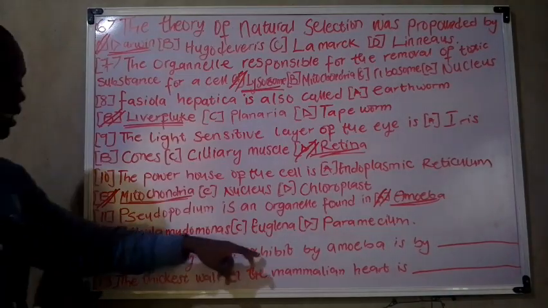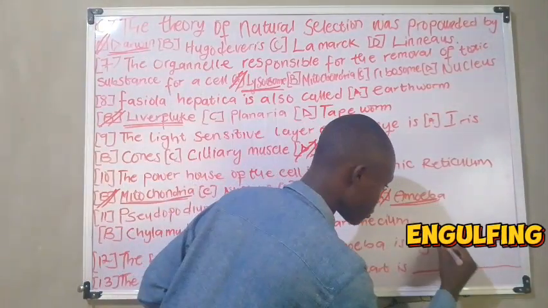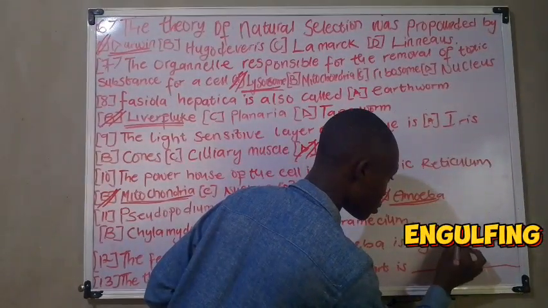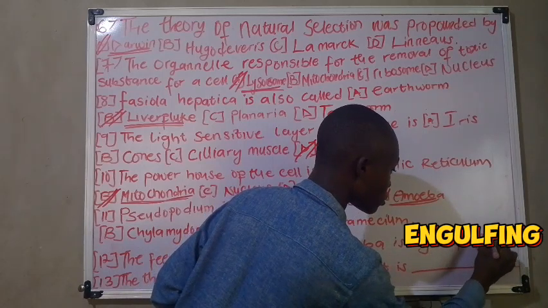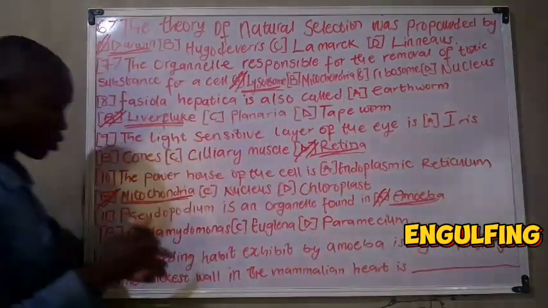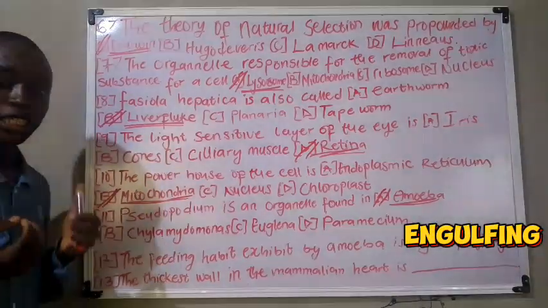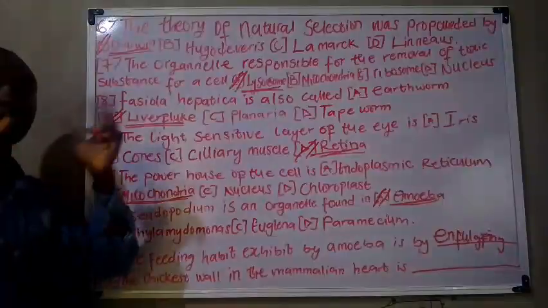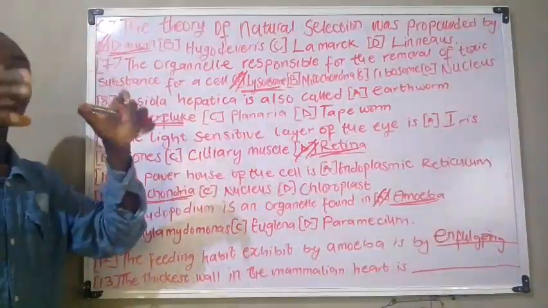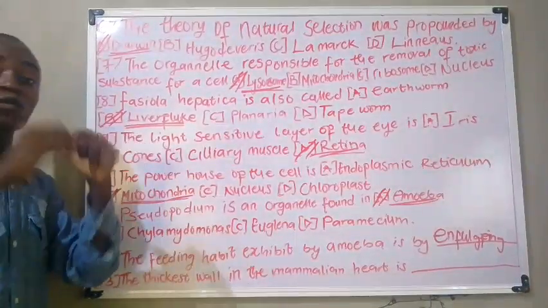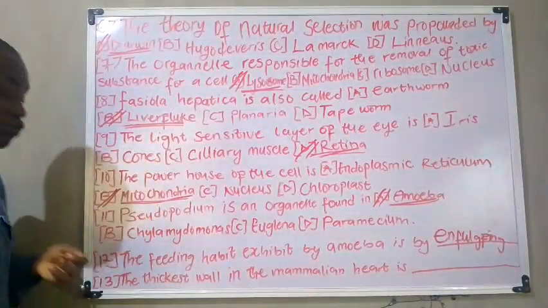The feeding habit exhibited by amoeba is named to be engulfing. Okay, now before an amoeba could eat, it will engulf. It will turn into the shape of the food that particular amoeba wants to eat. It will turn into the shape of the food it wants to consume. That should be noted. Okay, now let's move to the next practice question.